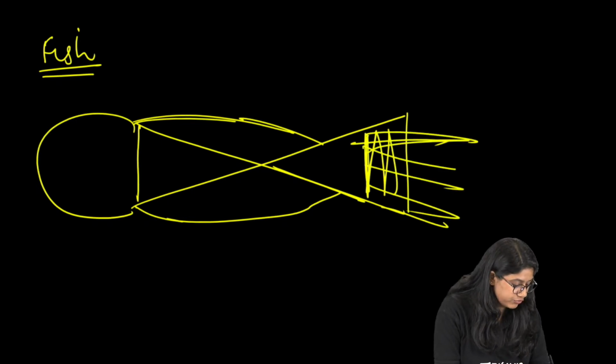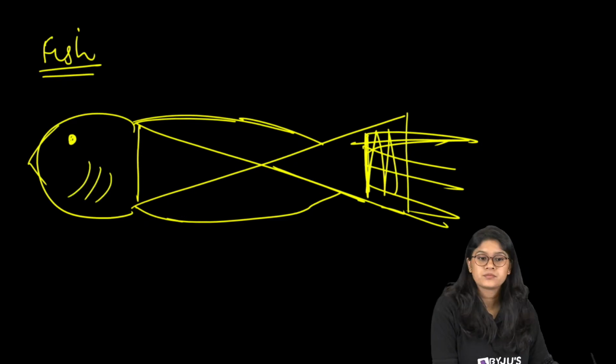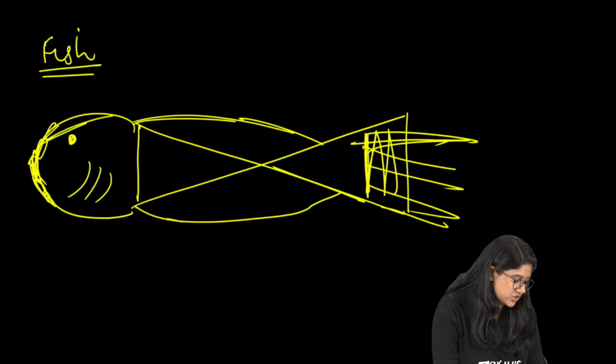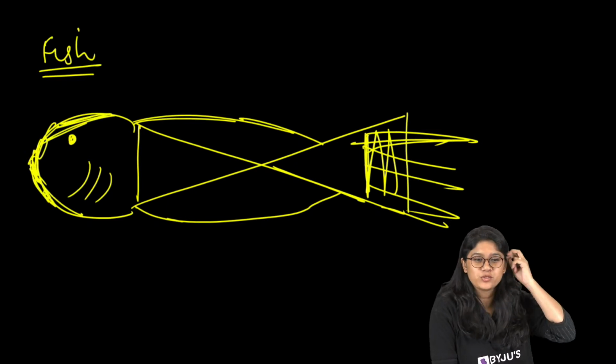What happens in fishes is that they have the gills. I'll show you the animation also. Please don't judge me for the diagram of the fish, I'm just trying to explain.